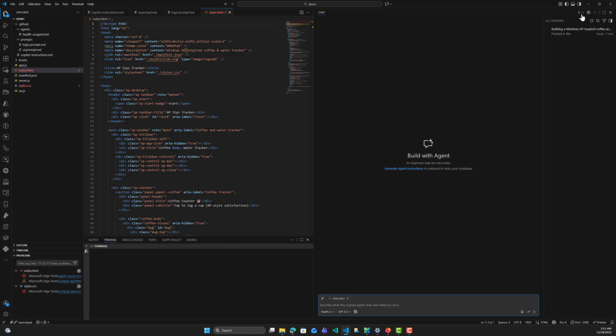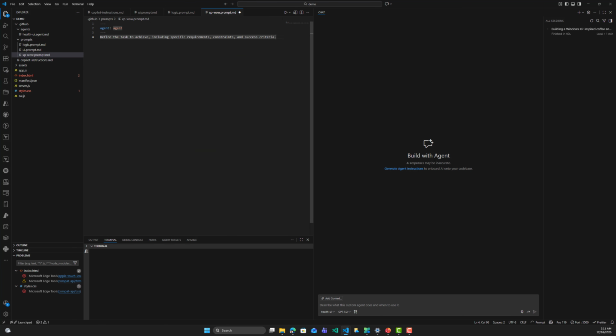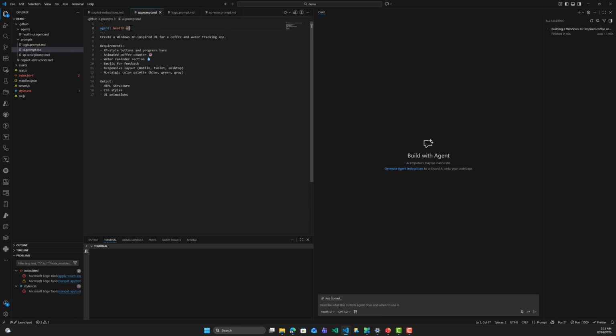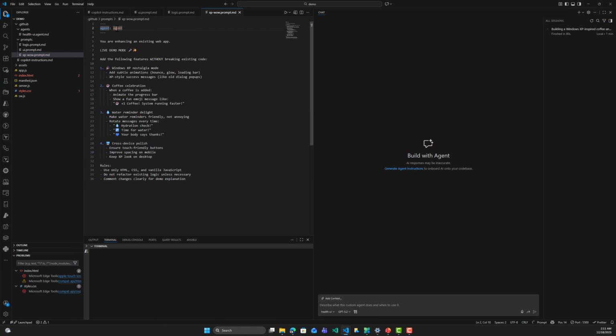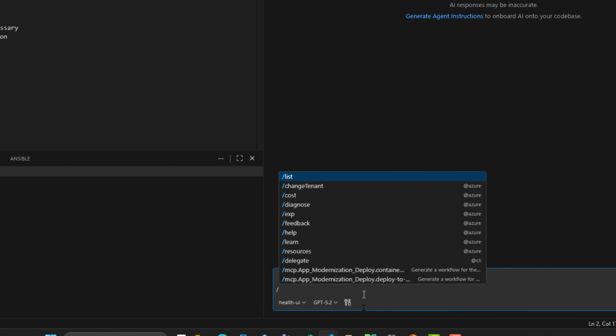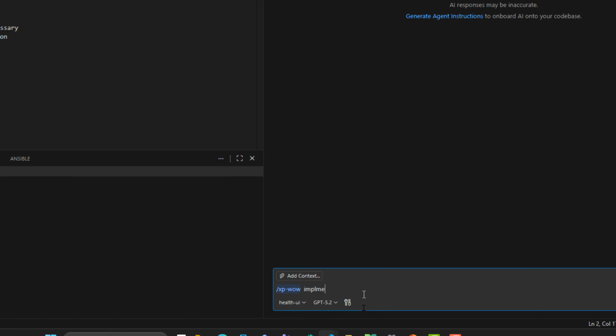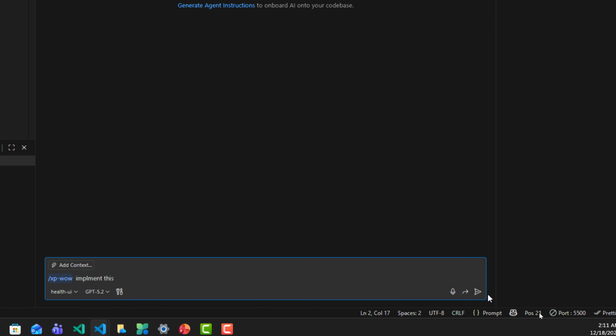So I will create just another prompt file. Prompt file, new prompt file, and here I will name it XPO prompt. All right, and I have already prepared something. I will just copy it, and I'll remove this part here. And I will assign this to the custom chat mode that I have created, the health UI, like that. And again, I will look for that XPO. So I can see it right here. Implement this, and I will hit enter.